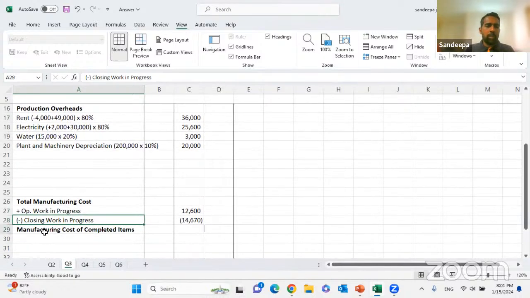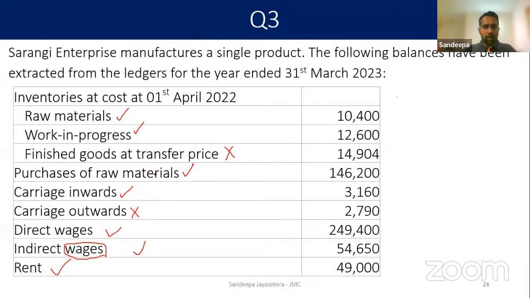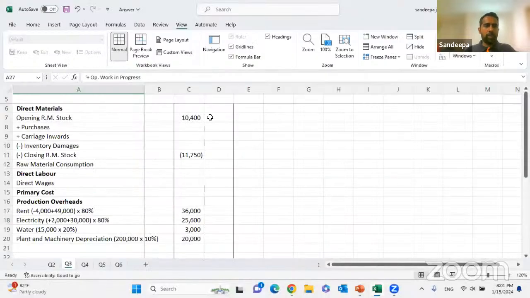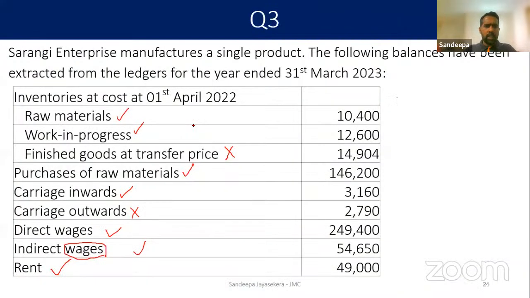We calculate the manufacturing cost of completed items, so always we have to deduct the closing stock. Why are we adding the opening stock? That was last year's closing stock, and this year those were completed. Theory points, right. Purchase of raw material 146,200. Then carriage inward 3,160.